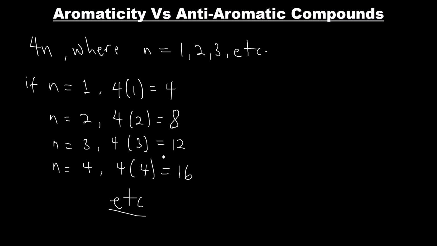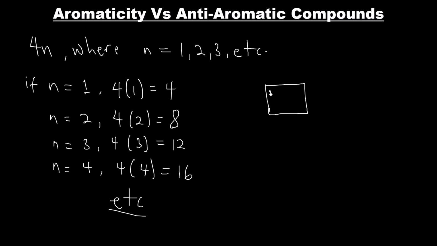That is the case for anti-aromatic compounds. Their pi electron counts are 4, 8, 12, 16, 20 in that order, in multiples of 4. This arrangement of electrons makes anti-aromatic compounds quite unstable and reactive, unlike the aromatic compounds.